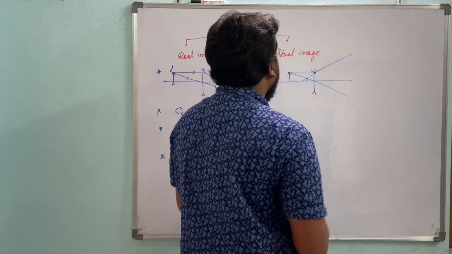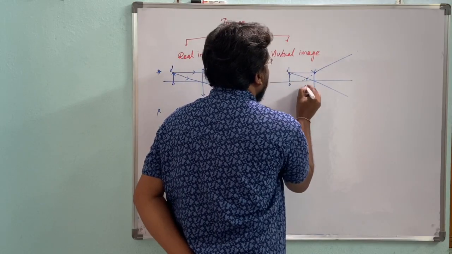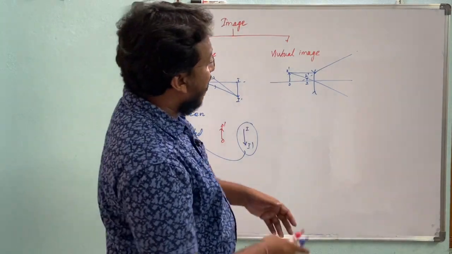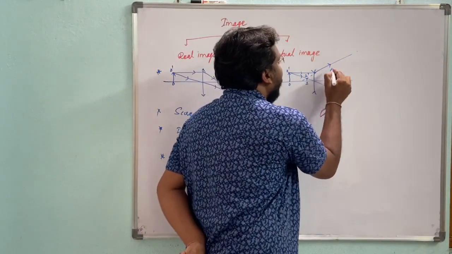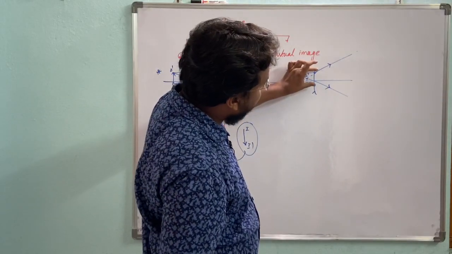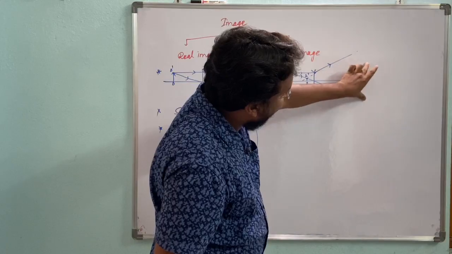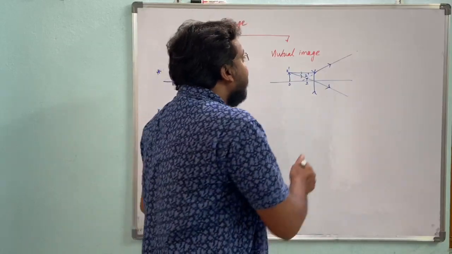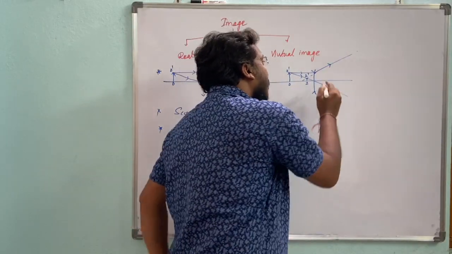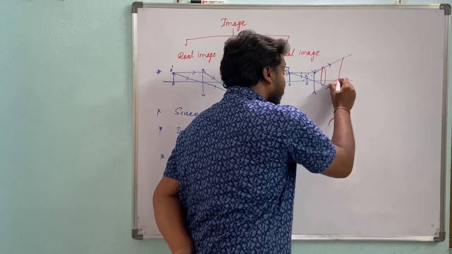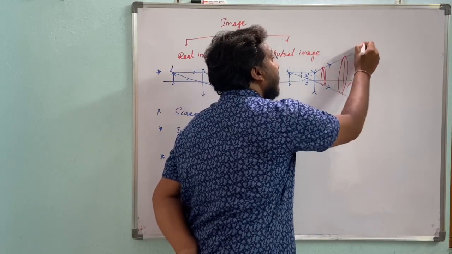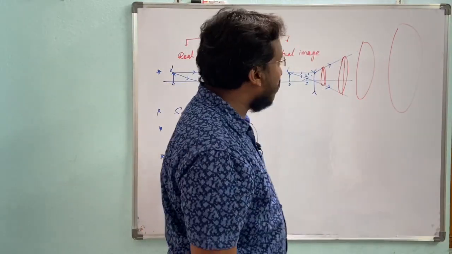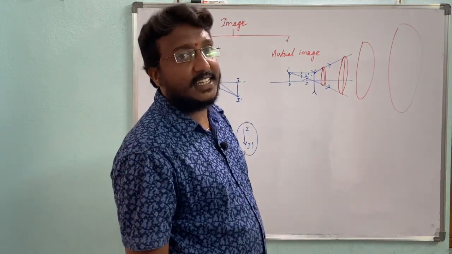So here, this is the object, this is the image. See here, these are the refracted rays. These refracted rays are converging. See, these refracted rays are diverging rays. The diameter between these two rays is increasing. So these two rays are diverging rays.